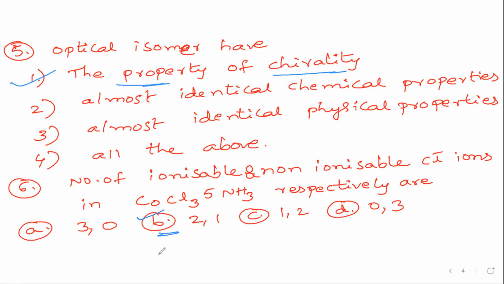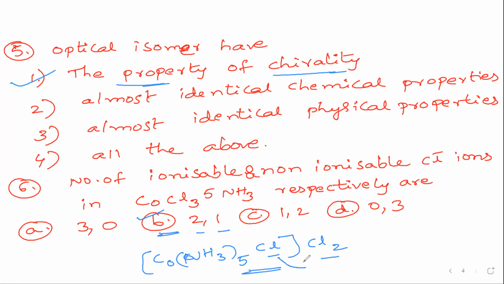All the chlorines are not satisfied with cobalt, so the complex is best written as [Co(NH3)5Cl]Cl2. This could be written like this because it has 6 primary valencies, so 5 plus 1 is 6. One of the chlorines should come inside. Suppose if it were [Co(NH3)6]Cl3, definitely it has 3 ionizable ions. So it has only 2 and 1. This is 2 and this is 1. The chlorine present inside the coordination sphere is non-ionizable.